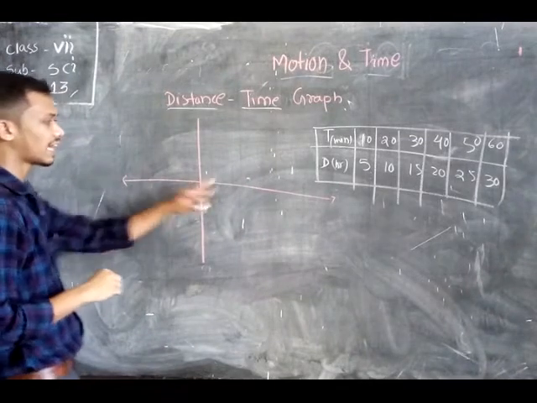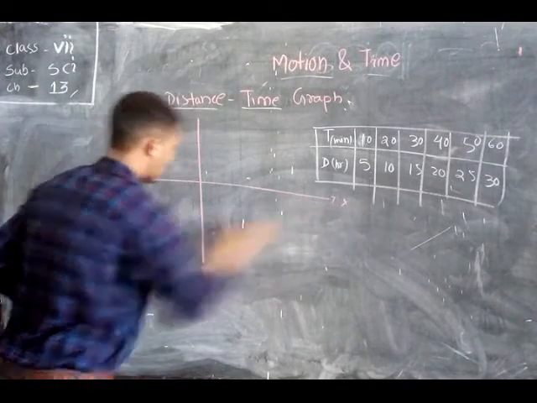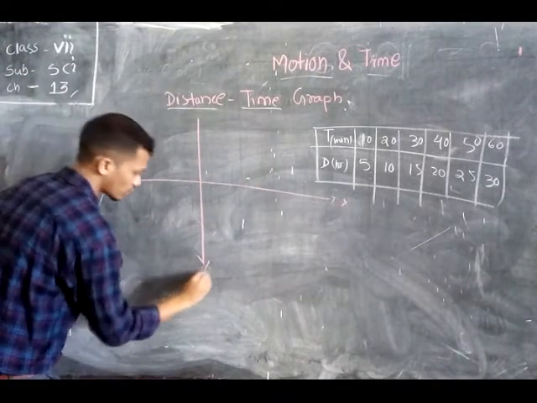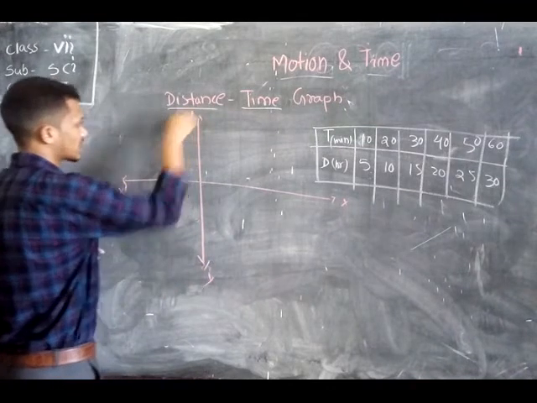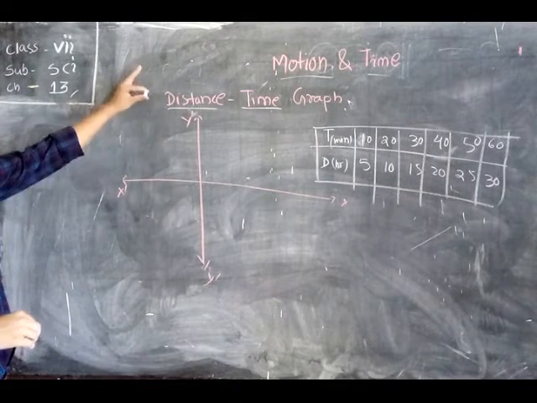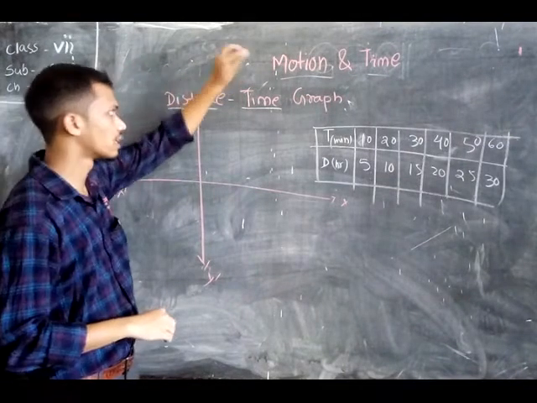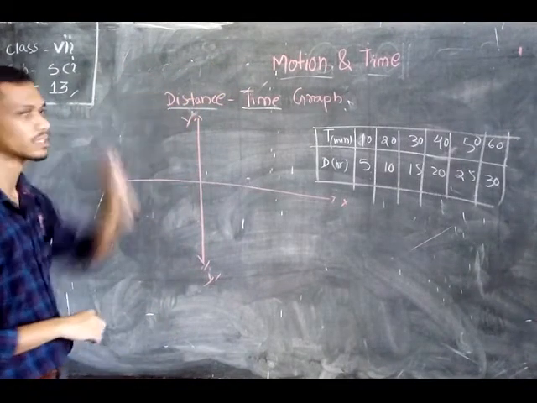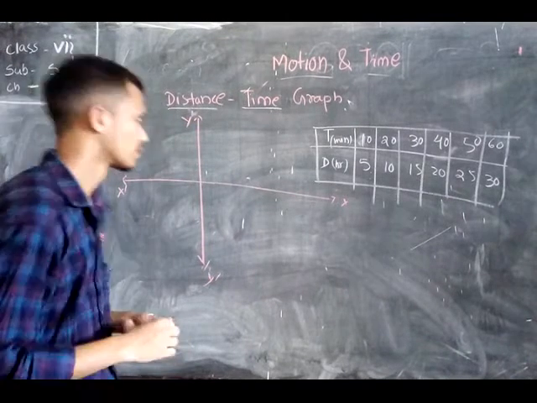So here is your x, the x-axis, here your y, the y-axis. On the x-axis we must take the time, and on the y-axis we must take the distance. Okay.